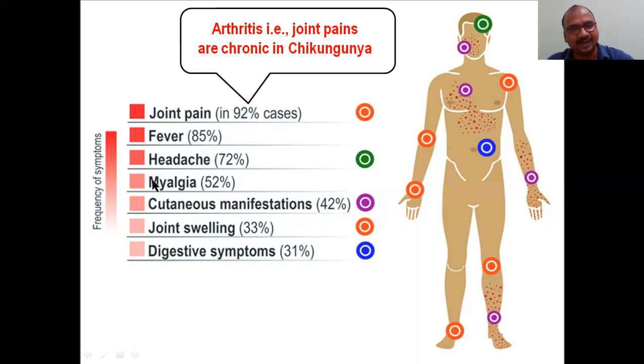Myalgia means muscle pain. The name itself indicates it: myo means muscle, algia means pain, that we know very well. And cutaneous, that is skin. Cutaneous manifestation 42%. Joint swellings 33%. This is swelling, this is pain. Okay, digestive symptoms 31%. All these are the places where we have shown the corresponding spots. See here, skin rashes. Oh my God.